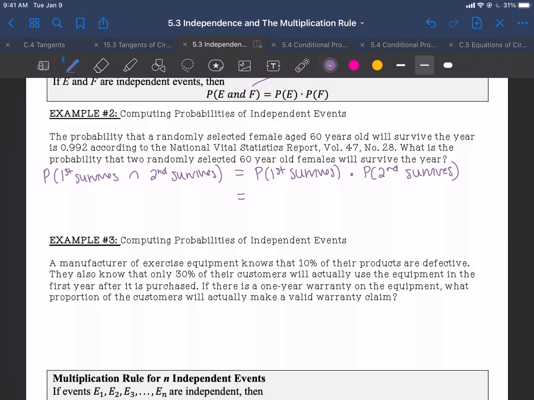Well, the probability that a randomly selected woman survives is 0.992. So we're taking 0.992 times 0.992, and that is equal to 0.984064. So we'll say approximately 98.41%.